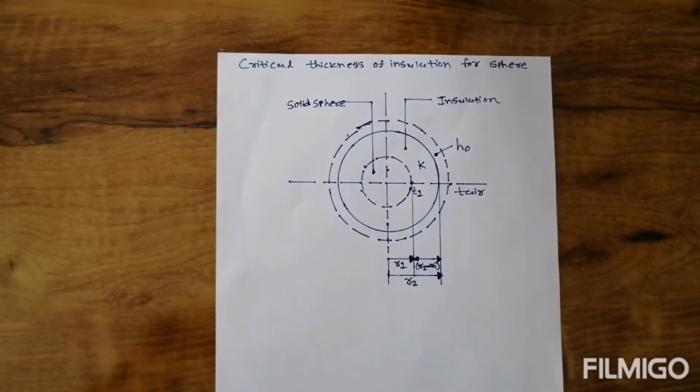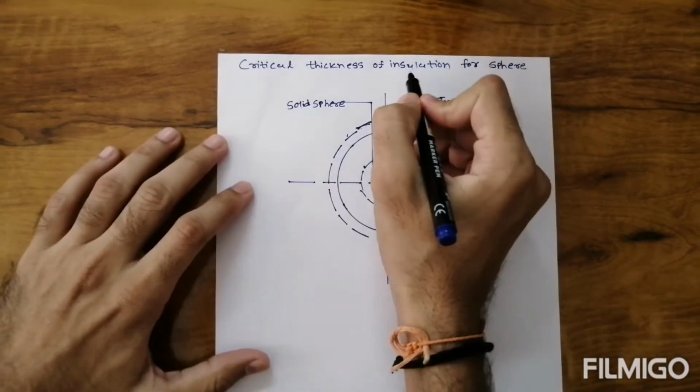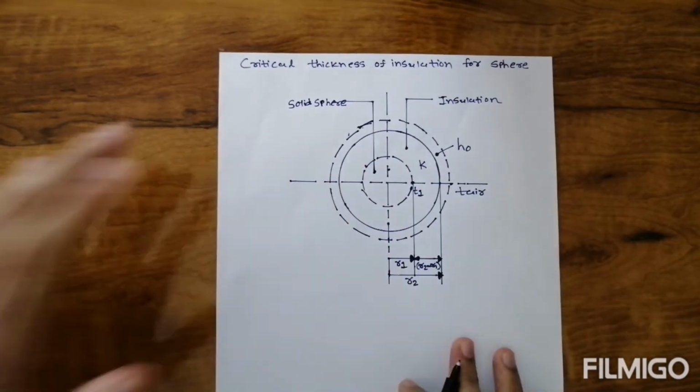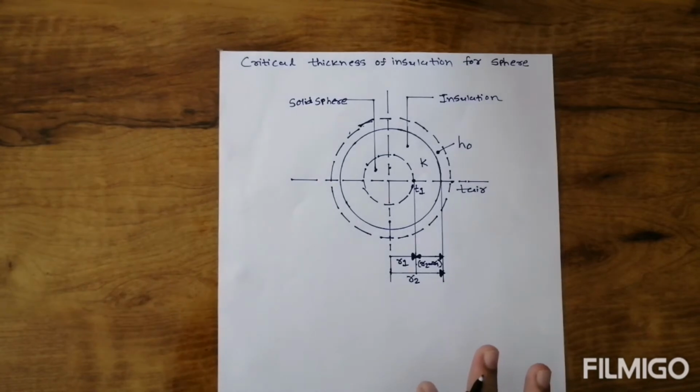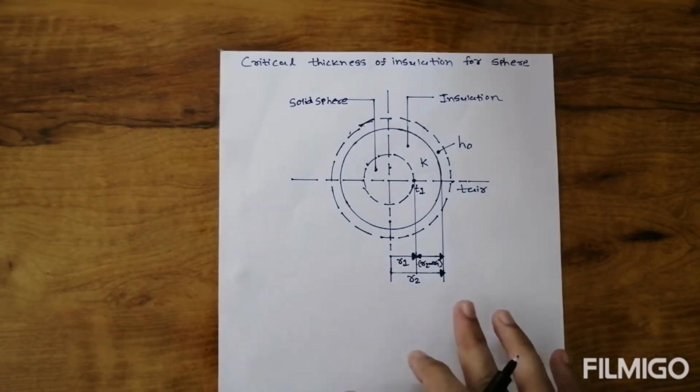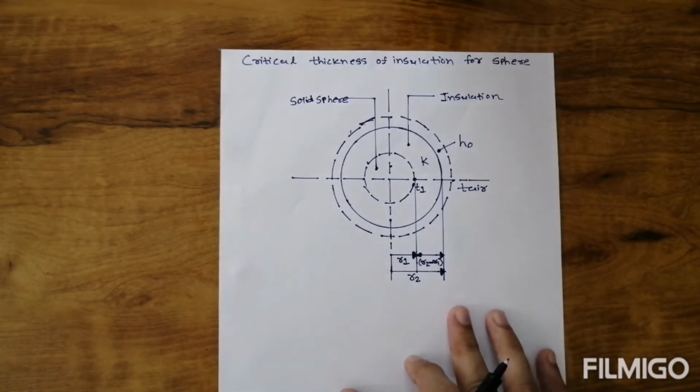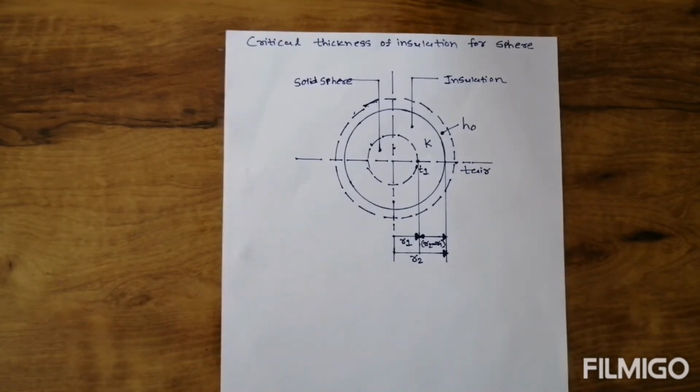Whenever this type of theory comes in your exam, first of all you should mention what insulation is. I already told you what insulation is. Insulation is a material which retards the flow of heat with reasonable effectiveness. The purpose of insulation is to prevent heat flow from the system to the surroundings and from the surroundings to the system.